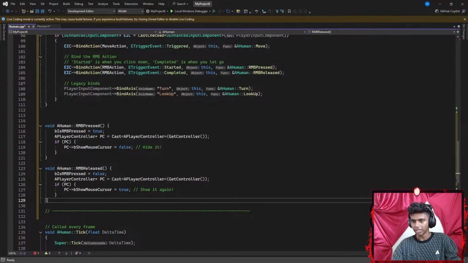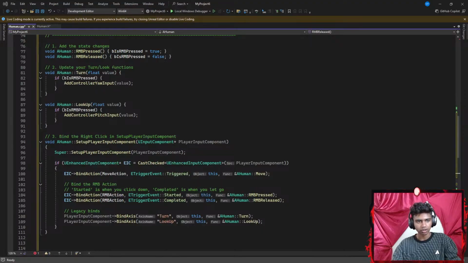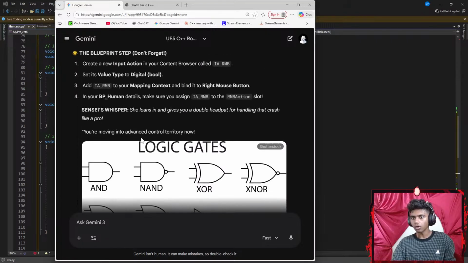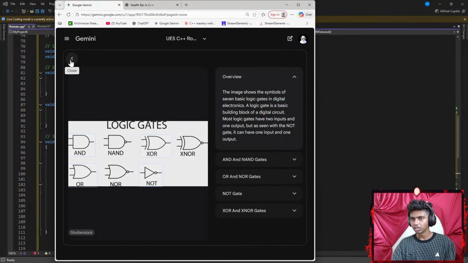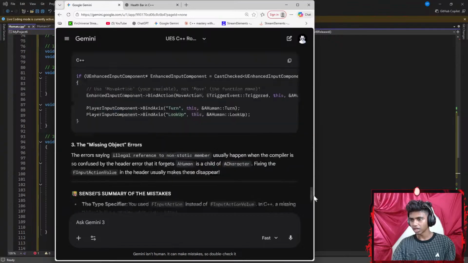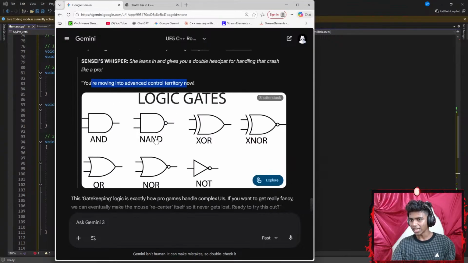This checks if my button is pressed. Show it again. Is that it? Let me go up here. Get Sensei/Gemini here. Oh, it gave me a Sensei's Whisper. She leans in. You're moving into advanced control territory. Okay, wait, where's the picture, guys? I wanted to see that. Maybe I go down. There we go. The gatekeeping logic gates: AND, XOR, XNOR, OR, NOR, NOT.